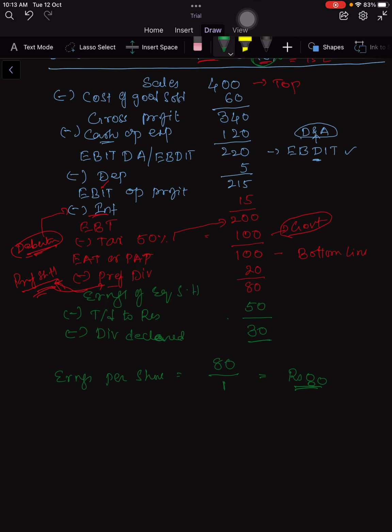50 lakhs is transferred to reserves. Only 30 lakhs is distributed. So all earnings don't translate to payment. So we need to calculate dividend per share, because earnings per share is 80, but that is not coming into the pocket of the equity shareholder. Dividend per share is equal to 30 lakhs by 1 lakh shares. 30 lakhs by 1 lakh is rupees 30 per share. So this is dividend per share. This is how you calculate earnings per share and dividend per share.